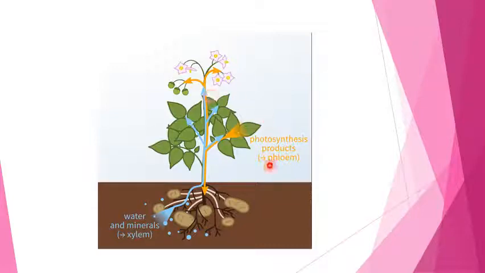Whereas the phloem helps in the transport of food multi-directionally. From here it may go towards the root, or towards the leaf. So phloem is bidirectional or multi-directional, whereas the xylem is unidirectional. This is a major difference between xylem and phloem transport.